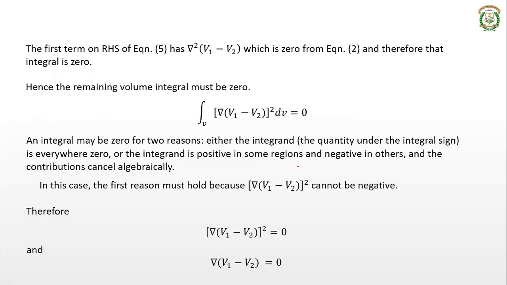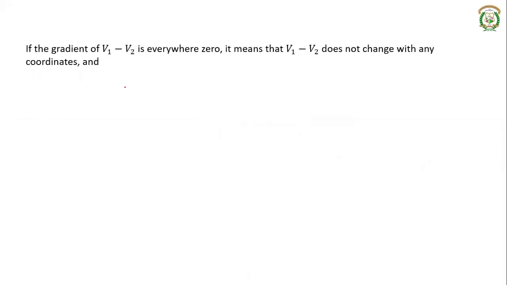So what is this del actually? It is partial differentiation. If the differentiation of something is 0, that means that particular thing is a constant. We have seen that the differentiation of a constant can only be 0. So if the partial differentiation of v1 minus v2 is 0, that means v1 minus v2 does not change with respect to your coordinate system. That is, the gradient of v1 minus v2 is 0 everywhere, so v1 minus v2 does not change with any coordinates. So v1 minus v2 is a constant.